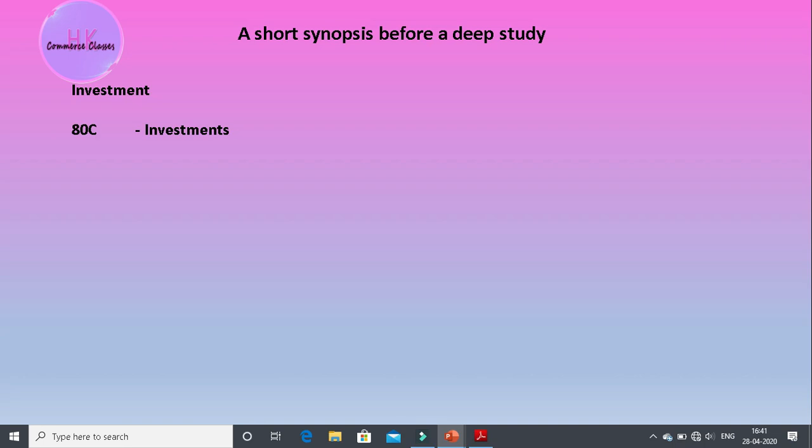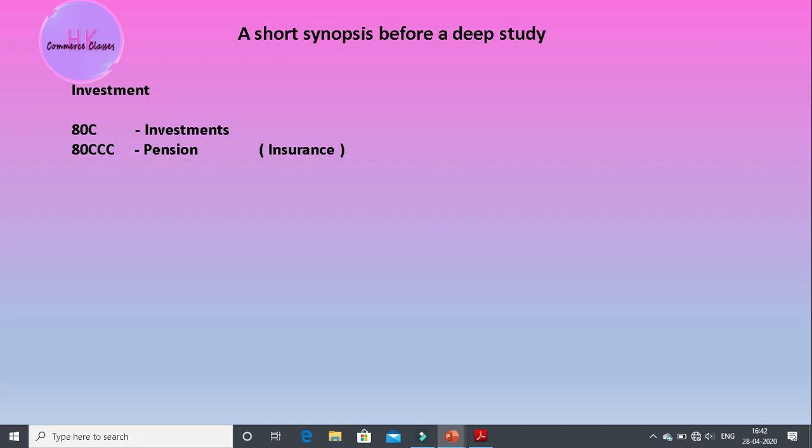Before moving further to a deep study of deduction sections, we will do a short summary in a nutshell. 80C includes the investments, and 80CCC is pension related only to insurance.